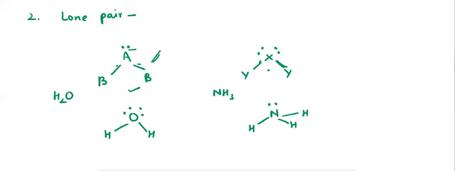Because of the presence of two lone pairs of electrons, there is more repulsion between the lone pairs and between this lone pair and bond pair. Because of this, these bonds come closer to each other. So the angle observed in case of water molecule is 105 degree, and here in case of ammonia there will be lesser repulsion as compared to water molecule because only one lone pair is present. The angle observed here is 107 degree.